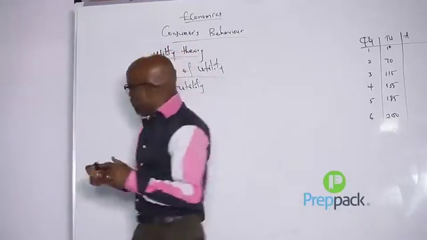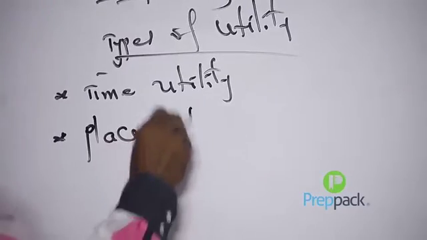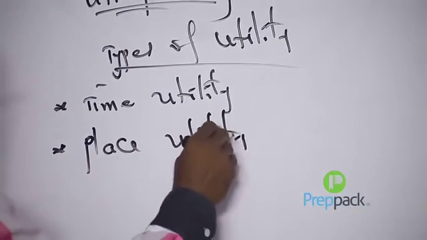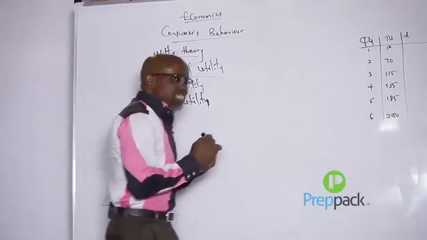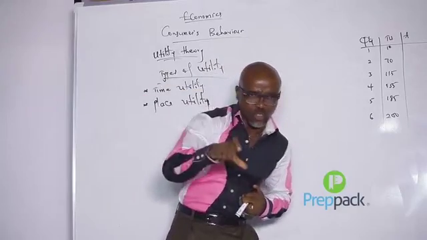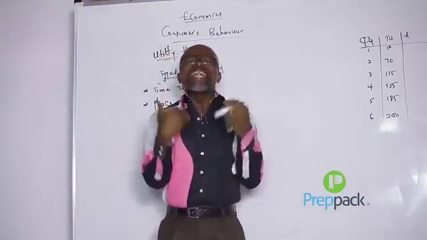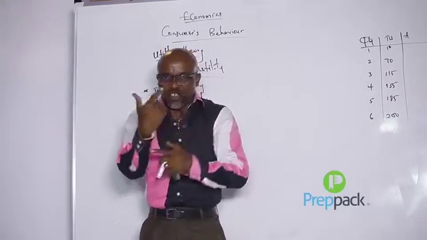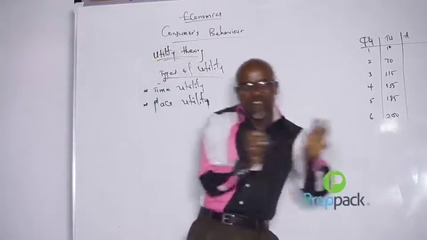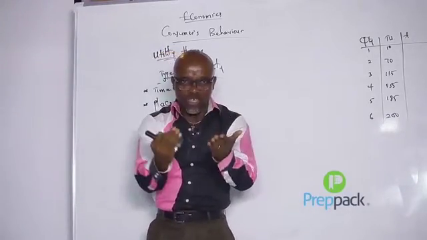That's number one. Then number two is what is referred to as place utility. And this explains that there are some commodities that, at the place where they were produced, possess zero utility, and therefore there will be a need of transportation to another area. Which means the difference between where they are produced and where they will be needed is what is referred to as place utility.